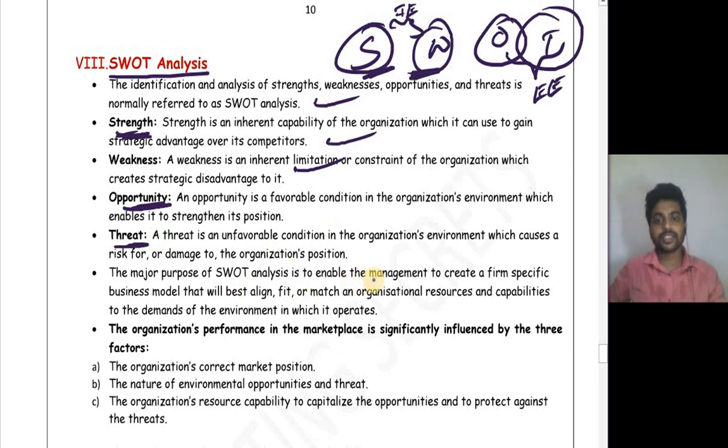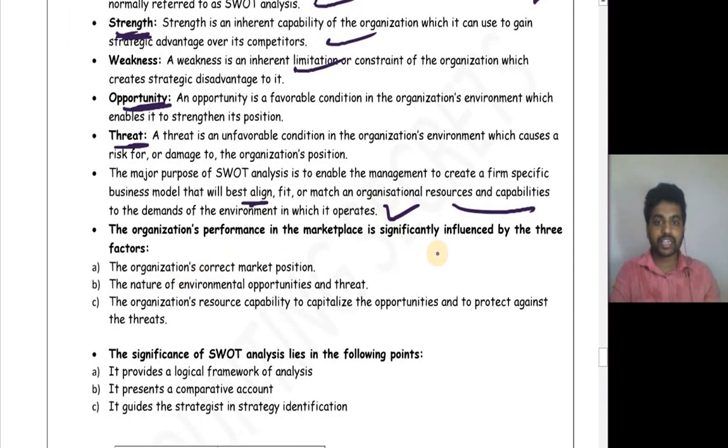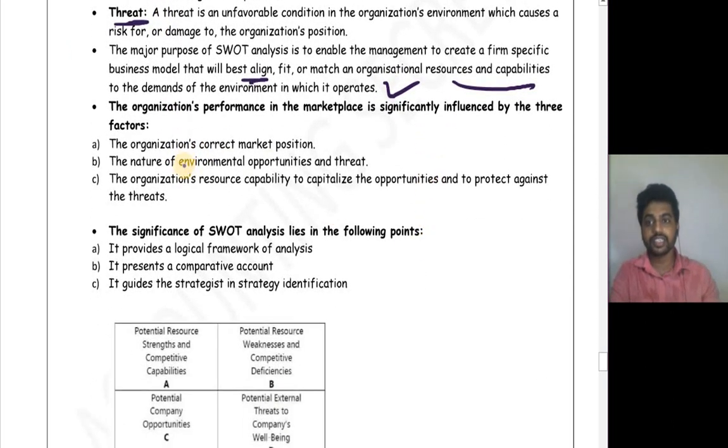The major purpose of SWOT analysis is to enable the management to create a firm-specific business model that will best align, fit or match the organization's resources and capabilities to the demands of the environment. So the main thing is to match between all these and to come up with a better strategy, by considering strengths, opportunities, weaknesses and threats. The organization's performance in a marketplace is significantly influenced by three factors. What are they? The organization's current market position. If the position is great, then we can say it is strength. If not, that is weakness.